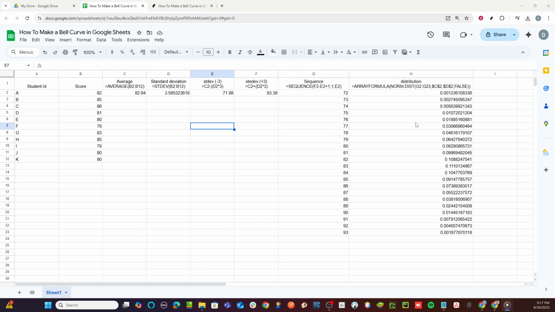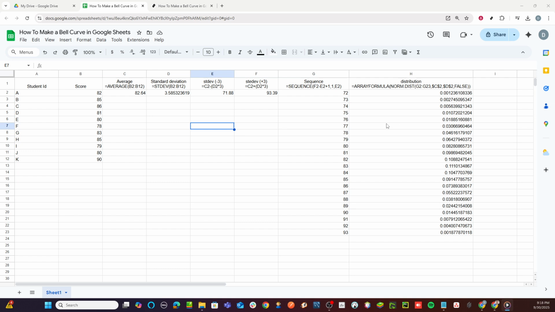First things first, open up Google Sheets. If you don't have a sheet ready, you might want to create a new blank one for this exercise. Having your data organized before you begin will help make the process smoother. Keep in mind, a bell curve works best with a dataset that is large enough to show normal distribution clearly.